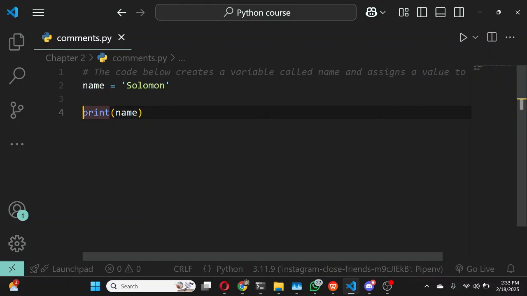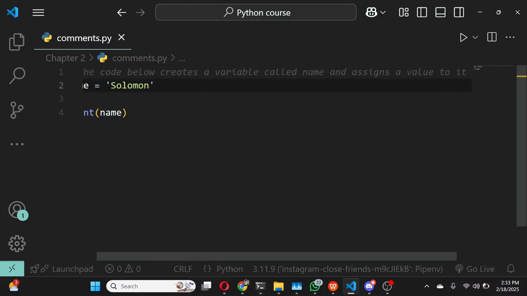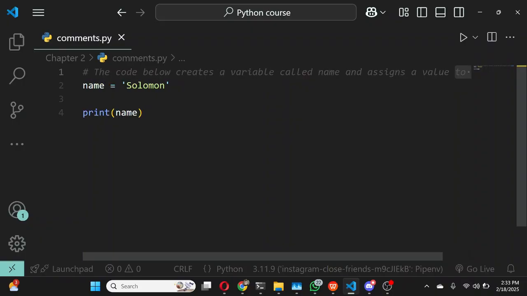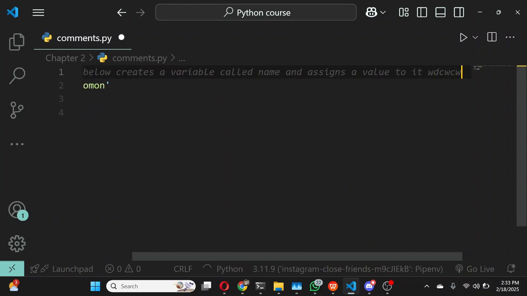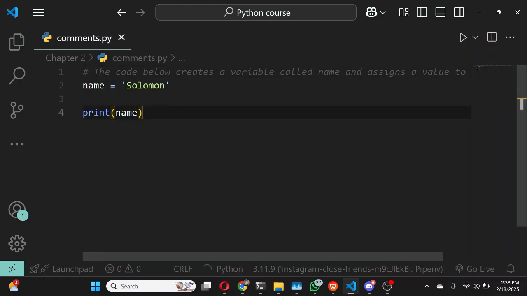Now, the second type of comments I would like to show you is the multi-line comment. If you look at this, this is a very long comment, and in order to view the rest of it, I have to slide right to see the rest of this description. That isn't very helpful, because imagine the comment is very long. It could go on and on, and you have to keep sliding to read the entirety of it. But a more legible and more logical way to do it, if you are going to be writing a lot of documentation, is to use a multi-line comment.